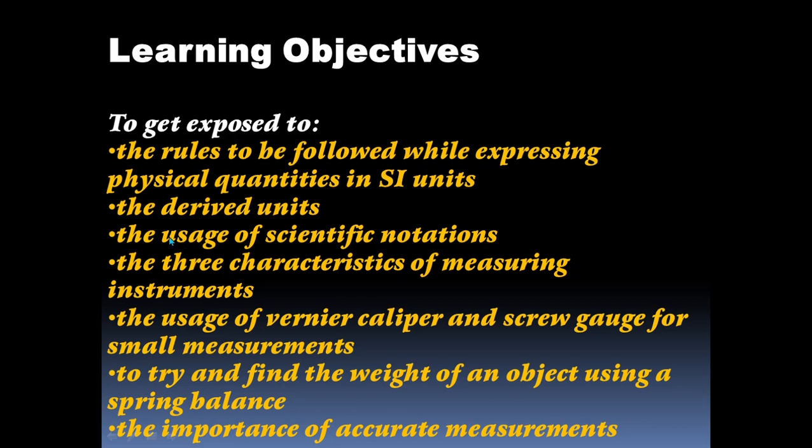Then the derived units, the usage of scientific notations, the three characteristics of measuring instruments, the usage of vernier caliper and screw gauge for small measurements, to try to find the weight of an object using a spring balance, the importance of accurate measurements.